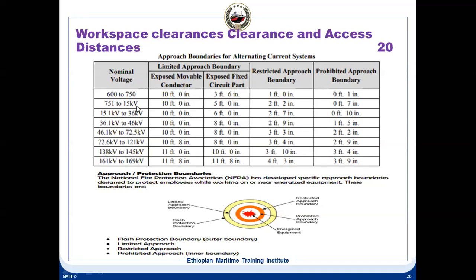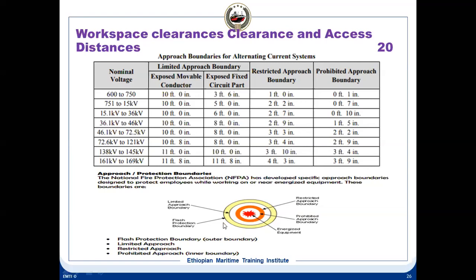You should have a limited approach boundary, whether it is a movable conductor or a fixed conductor, you should be away from this distance. Let's take 15.1 kV to 36 kV, if your high voltage falls in this, the limited approach boundary is 6 feet. If it is restricted approach, it is 2 feet. Prohibited approach is 0 feet. That means it is prohibited. You cannot enter into this.